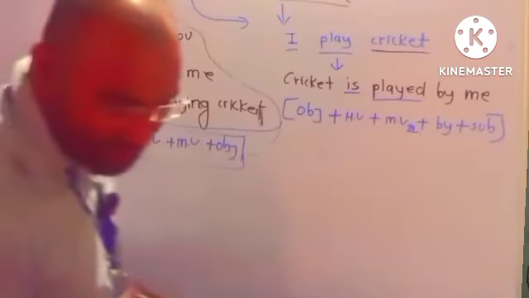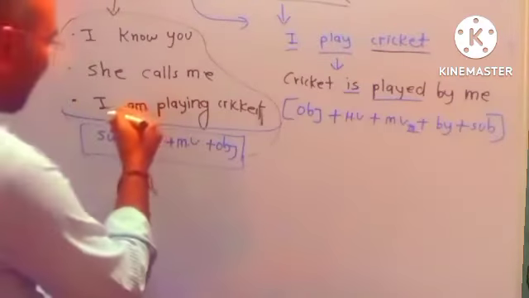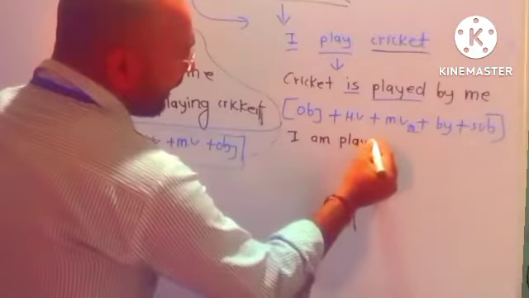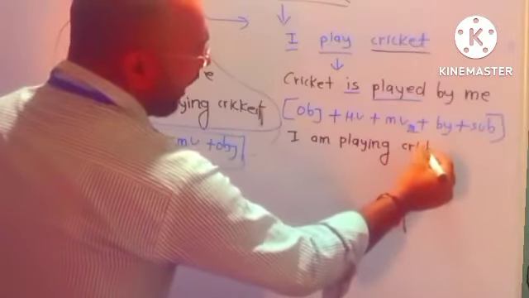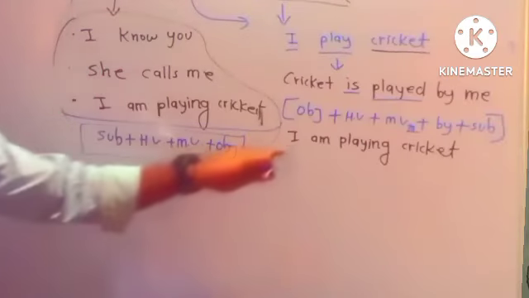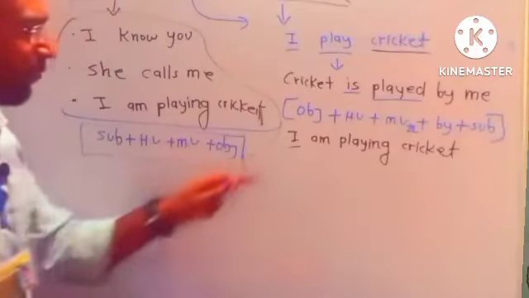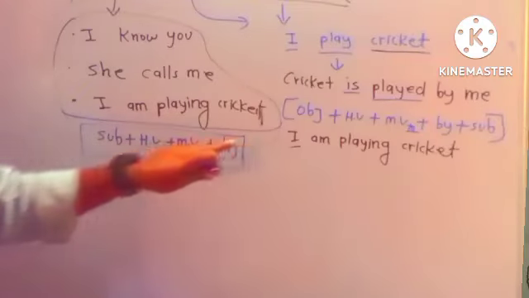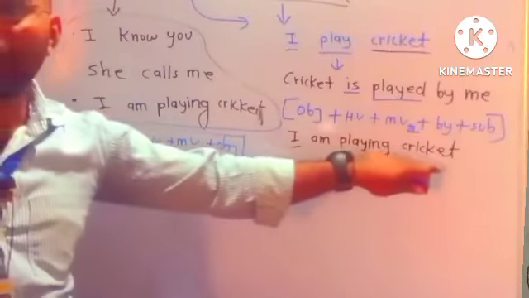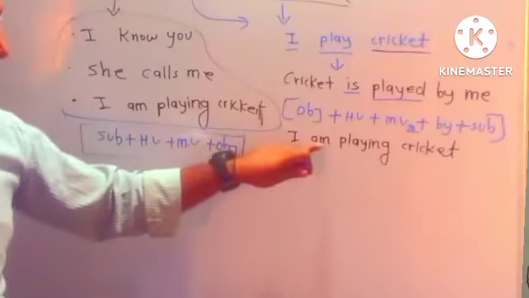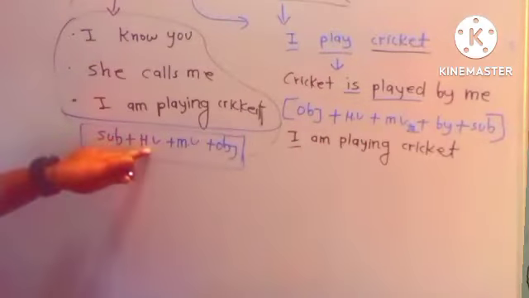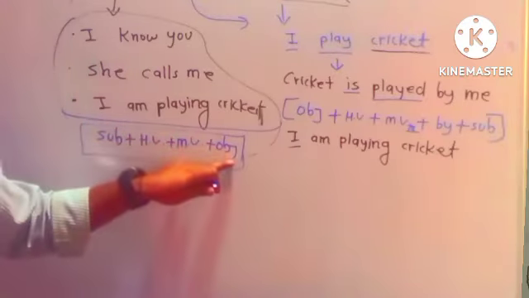Now there is a second structure. If the sentence is like this, I am playing cricket. So identify the voice, active voice or passive voice. What is coming first? I is what? Subject. Subject plus helping verb plus main verb plus object. So this is which voice?